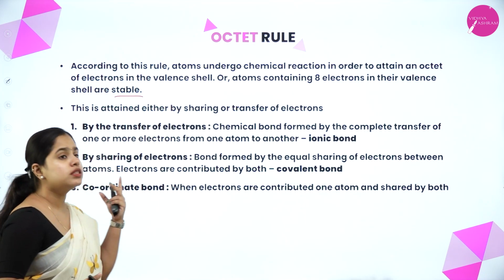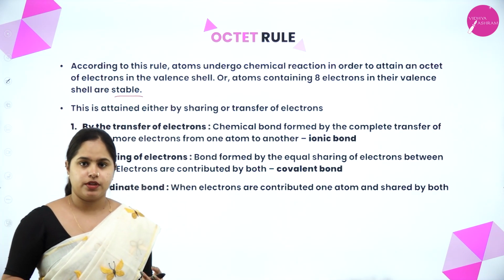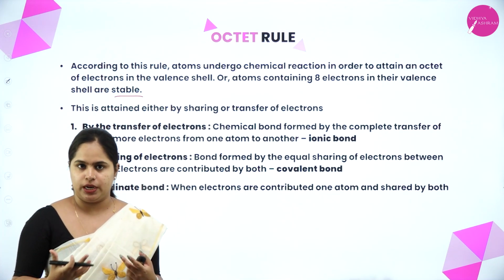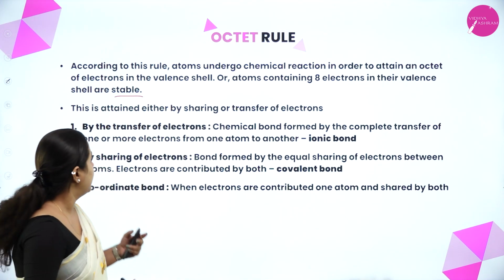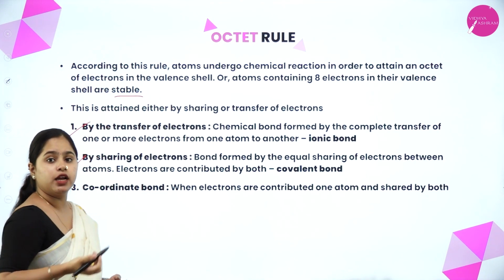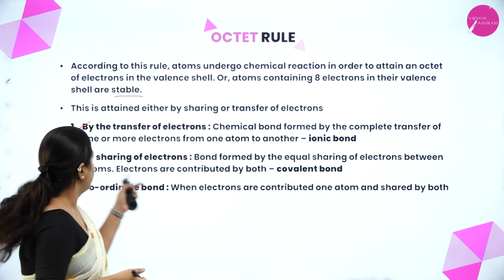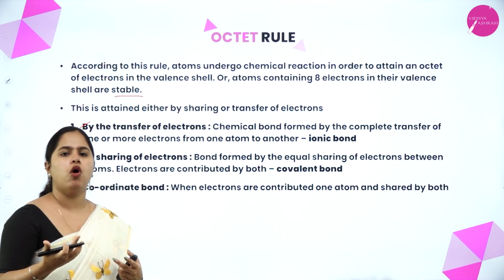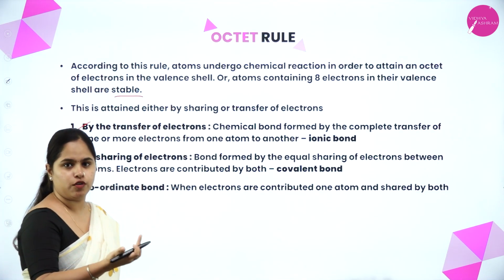Now how is this octet rule attained? We know that 8 electrons are to be attained in the outermost shell. But how is it done? Either by the transfer of electrons or by the sharing of electrons. So let's take the first one, by the transfer of electrons. What type of bond will be formed when there is transfer of electrons?